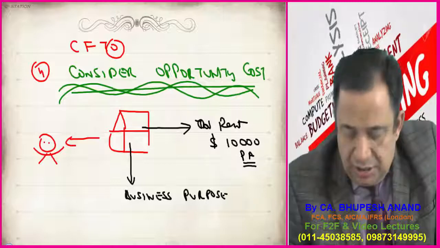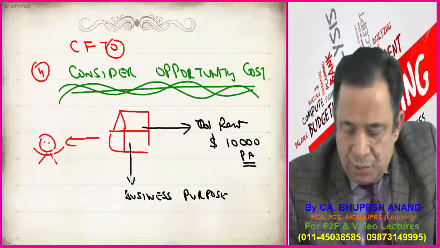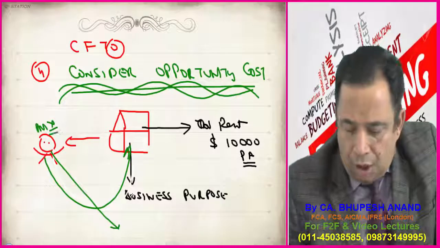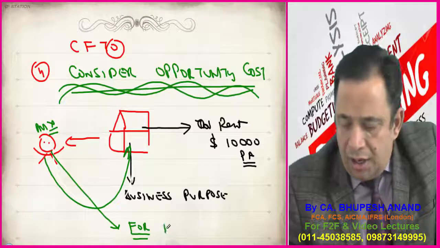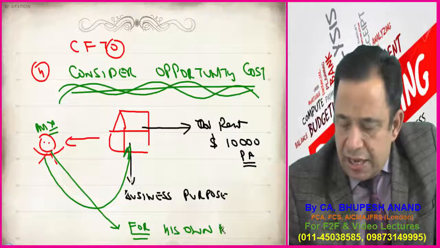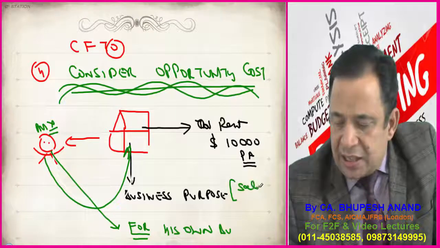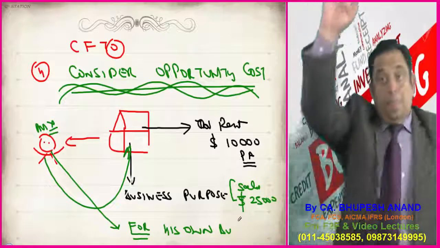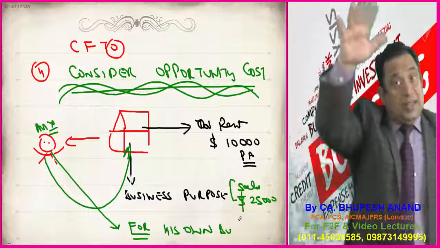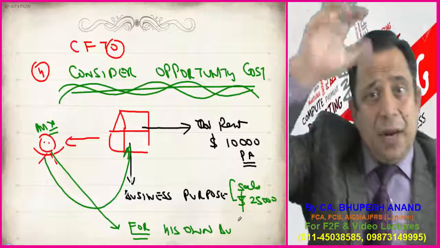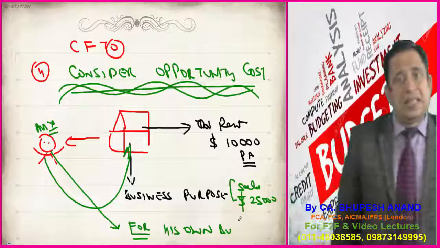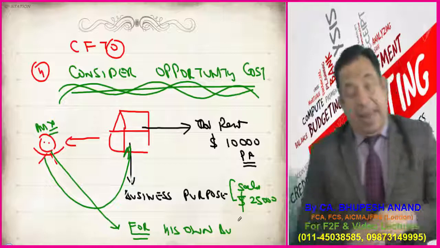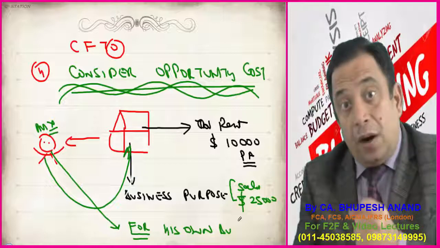Now the point is, this building is being used by Mr. X for his own business, and from his own business he is getting sales of $25,000 per annum. I'm using the numbers so that you can understand better. Suppose the sales is $25,000, and the rent which he could have earned is $10,000.